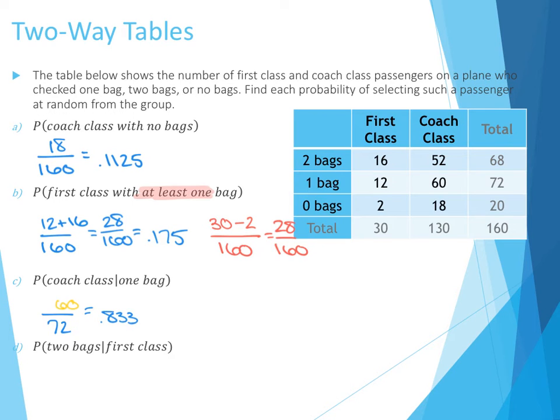We use the same idea for the probability of 2 bags given first class. We are only concerned with our first class people, which are these people. Of those people, so out of all 30 of them, how many of them have 2 bags? Here we're only concerned with those 16 people. So our probability is 16 out of 30, which reduces to 0.533.